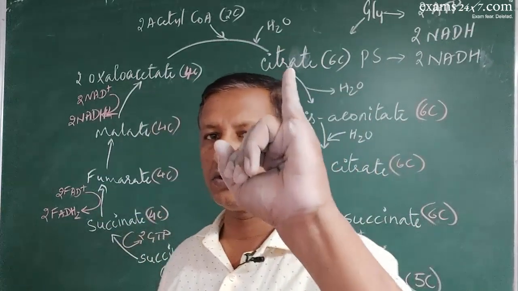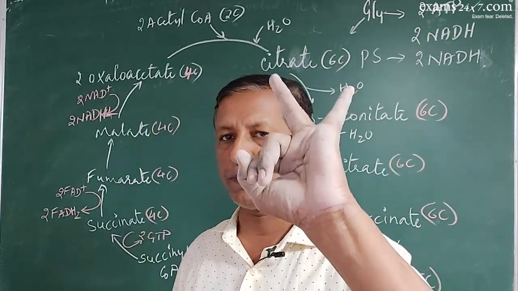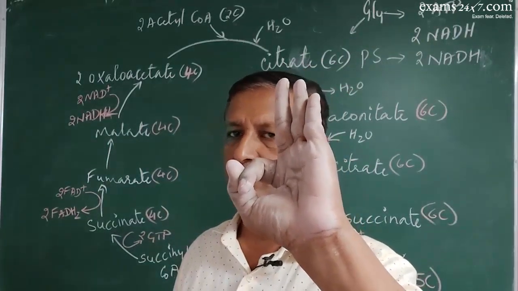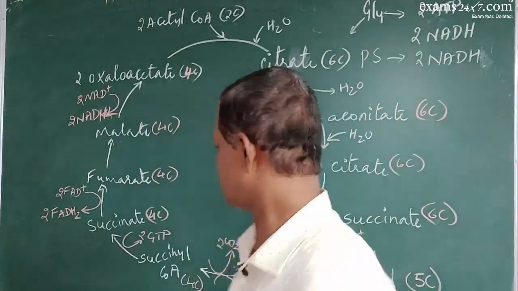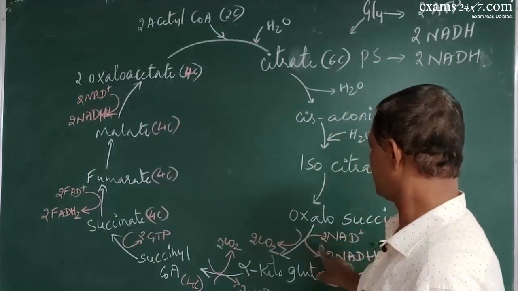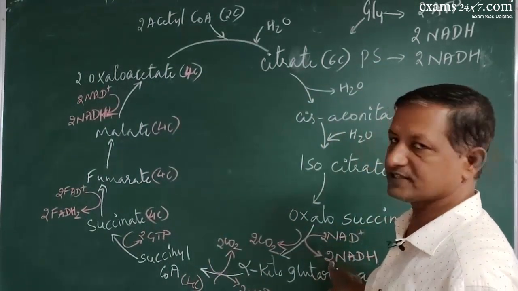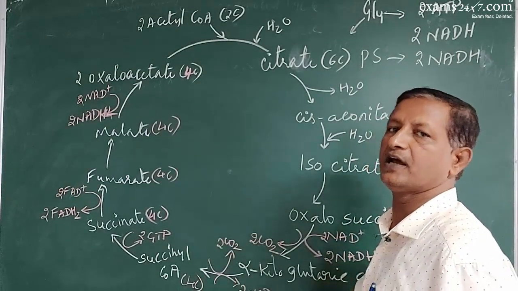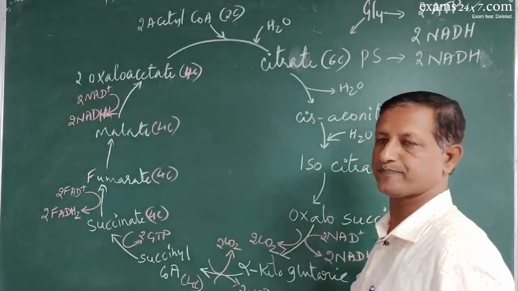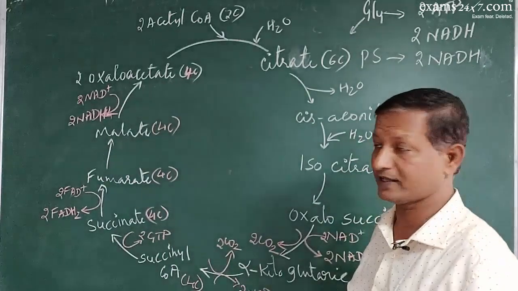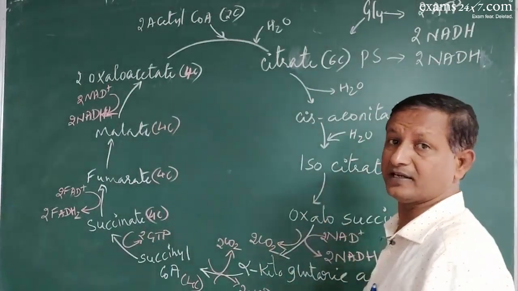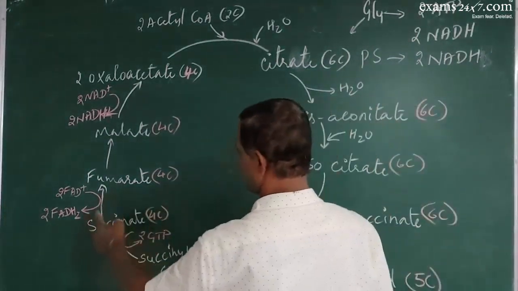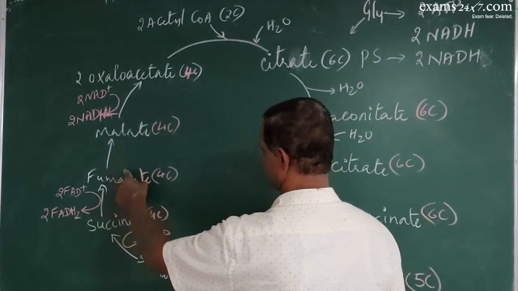So, one glucose produces 2 pyruvates, produces 2 acetyl-CoA, which undergo 2 cycles of the Krebs cycle. So, in 2 cycles of the Krebs cycle, you will have totally 6 molecules of NADH, 2 molecules of FADH and 2 molecules of GTP. And what you should remember is where actually NADH and FADH are produced. FADH is produced when succinate is converted into fumarate.